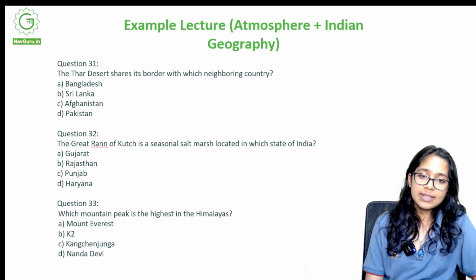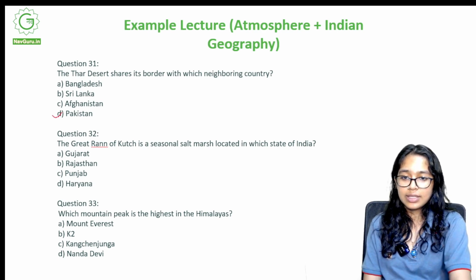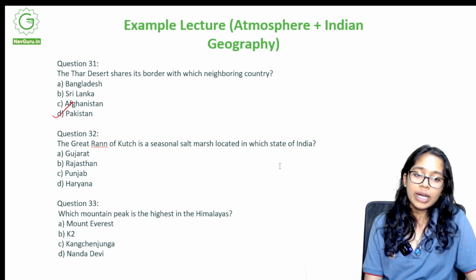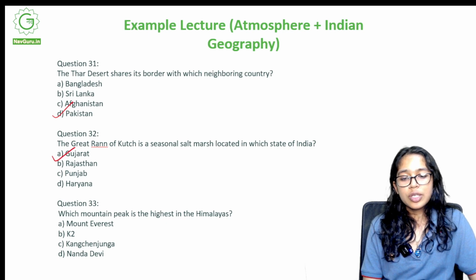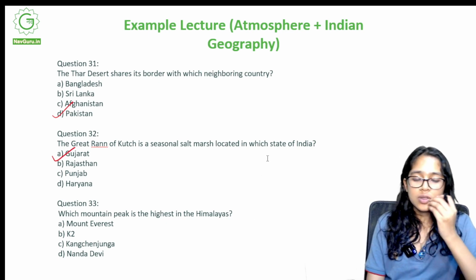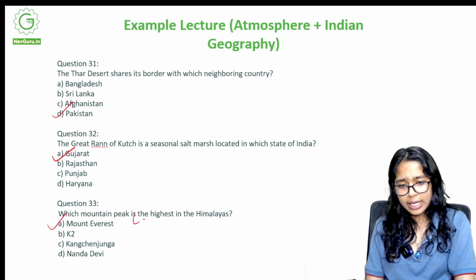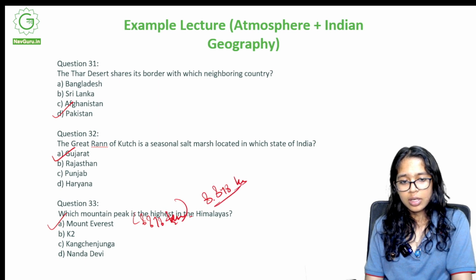The Thar Desert shares its borders with which neighboring country? A. Bangladesh, B. Sri Lanka, C. Afghanistan, or D. Pakistan. The right answer is D, Pakistan. The Great Rann of Kutch is a seasonal salt marsh located in which state of India? The right answer is A, Gujarat. Which mountain peak is the highest in the Himalayas? Of course, everyone knows the answer to this. It's also the highest peak in the world, and the answer is A, Mount Everest. The height is somewhere around 8848. The last time that I checked, 8848 meters, so that's like 8.848 kilometers.